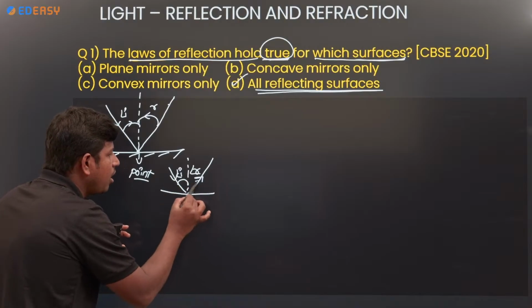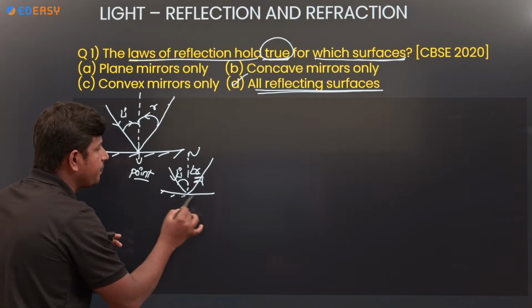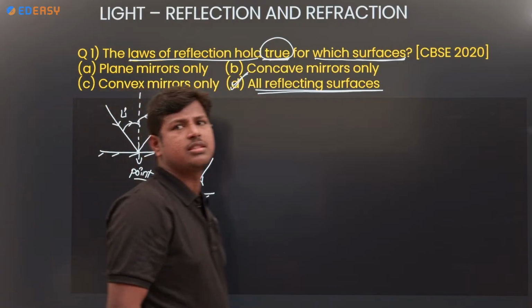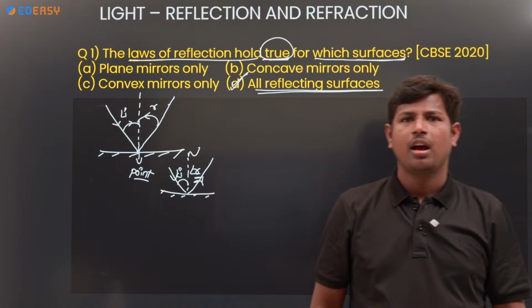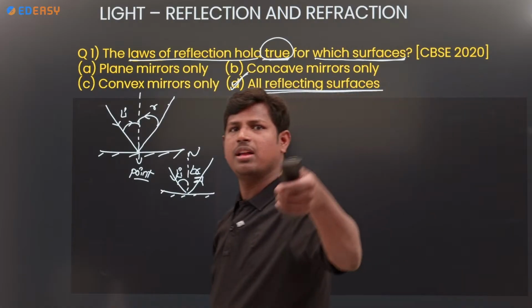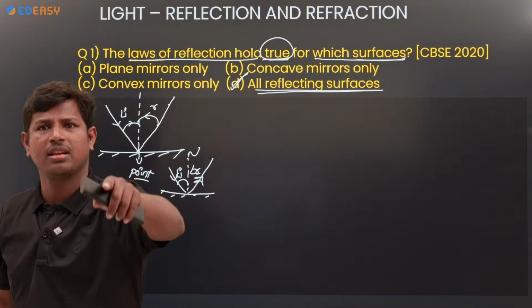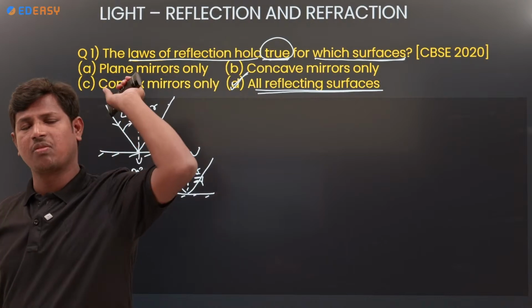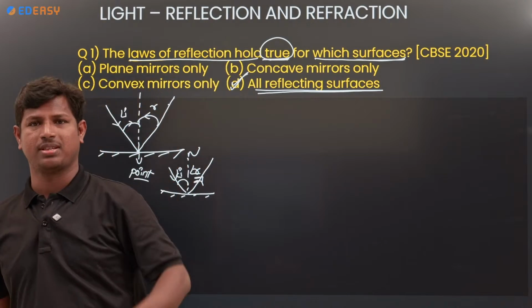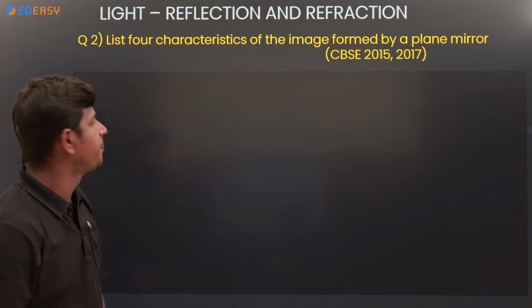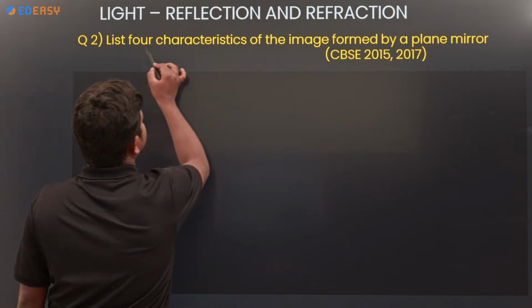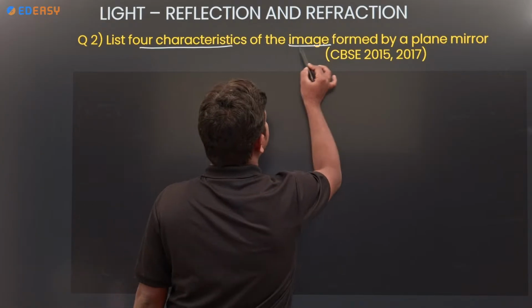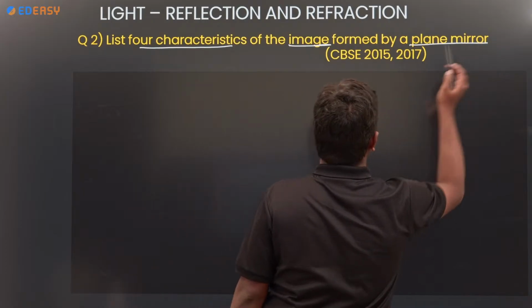It holds for all the surfaces. Clear? If they ask you next time also, the law of reflection holds for all reflecting surfaces. Clear? Next, list 4 characteristics of the image formed by a plane mirror.